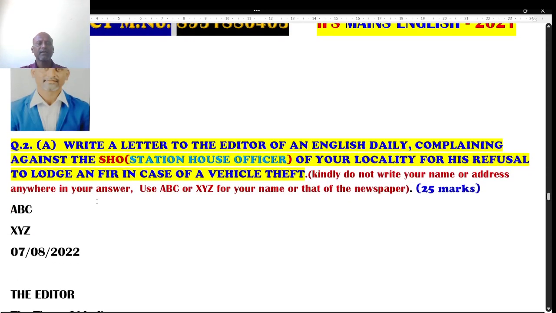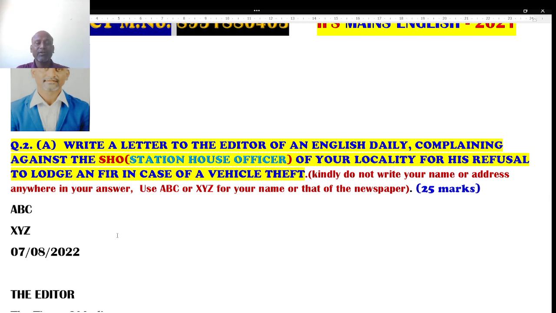And the next question is question number 2. This is for 25 marks. Write a letter to the editor of an English daily complaining against the SHO, that is, the station house officer of your locality, for his refusal to lodge an FIR in a case of vehicle theft. Imagine you have lost your vehicle recently and you go to lodge a complaint and FIR in your jurisdiction station house officer. The station house officer has denied registering the case and making the FIR.